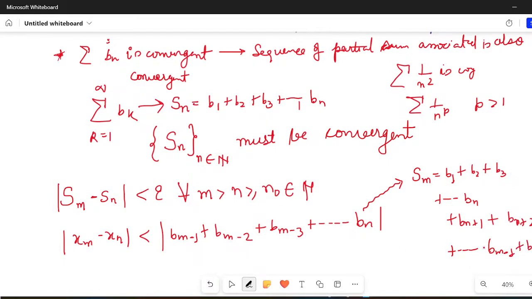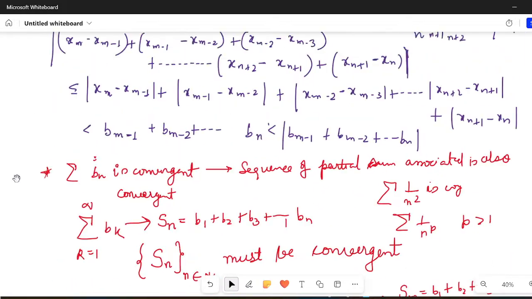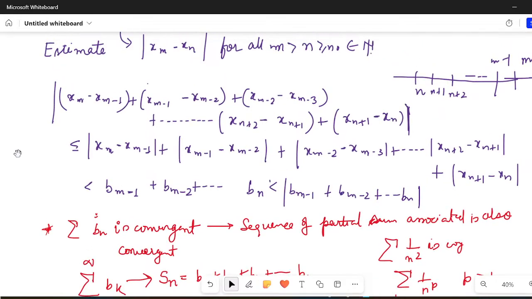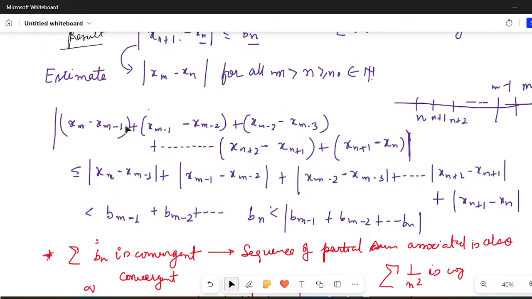Okay, so if I'm adding from bm minus 1 down to bn, I think there is some mistake somewhere. Just think about this. xm minus xn now. So xm minus 1, this is fine. If this is m, then this is m minus 1, and let's say this is n plus 1, this is n, so you had a bn here, so obviously it is all right.